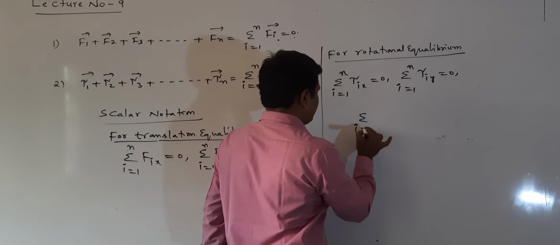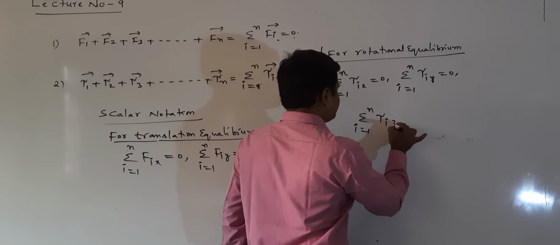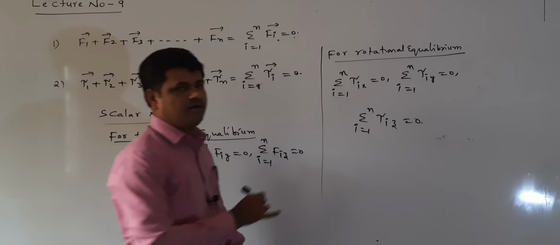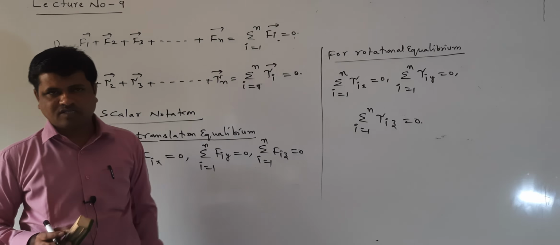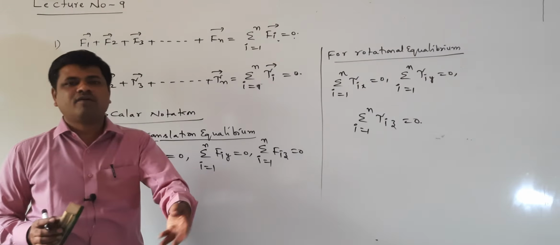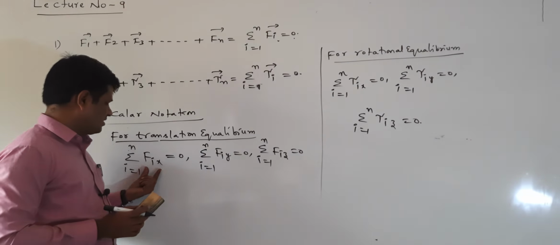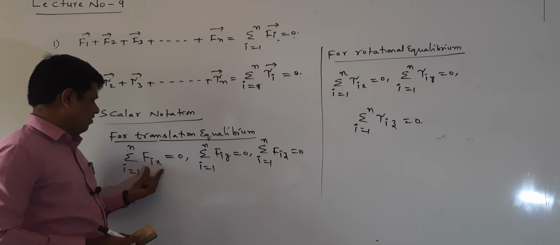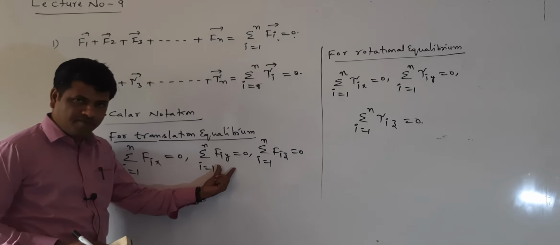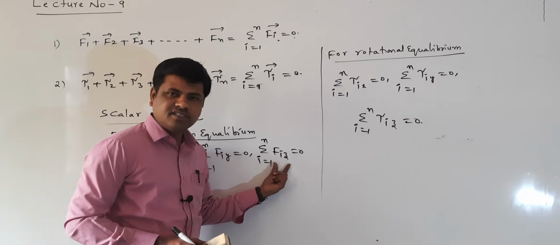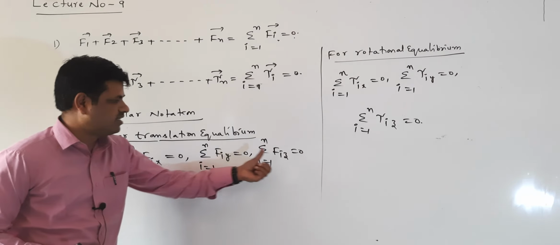Sigma i equal to 1 to n, tau i z equal to 0. These are called scalar notations. These two are called vector notations. When writing the scalar notations, we use the components x, y, z component. F i x here is force along the x axis. This is force along the y axis. This is force along the z axis. This is the x component, y component, z component.